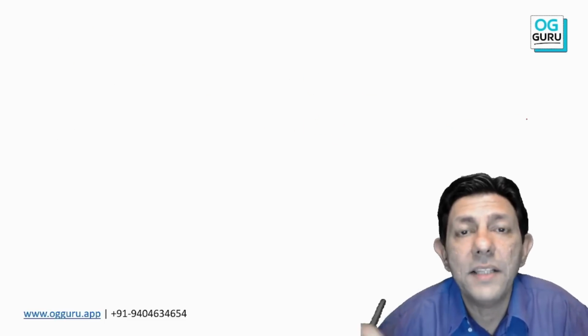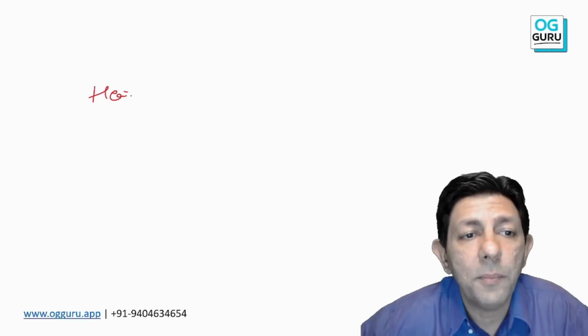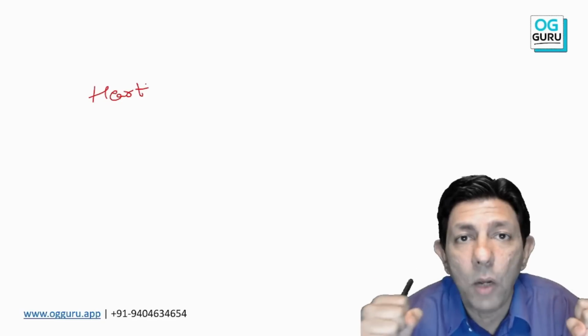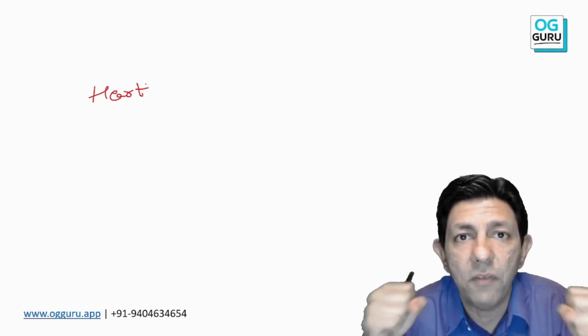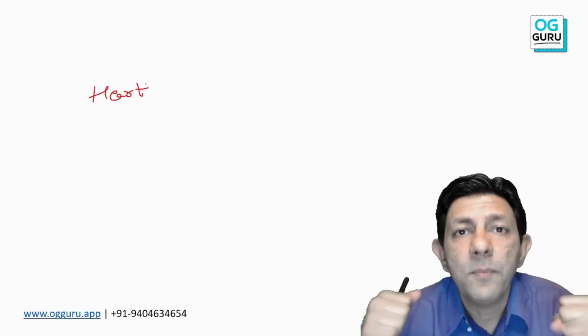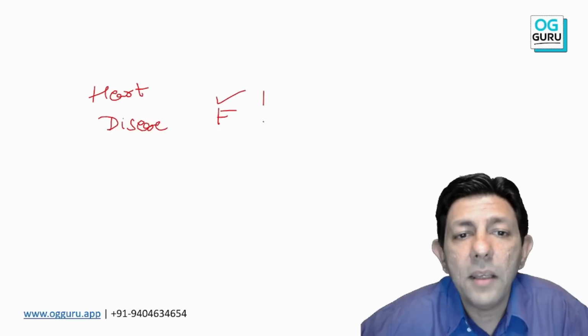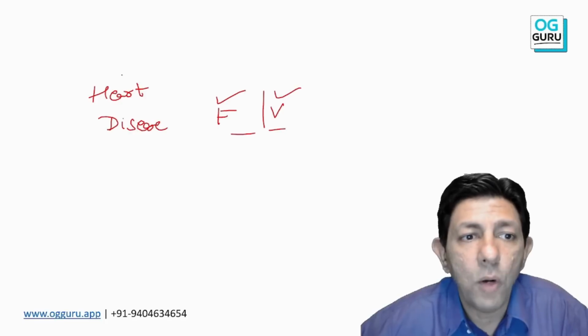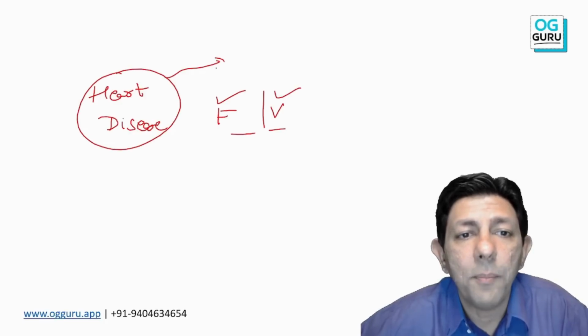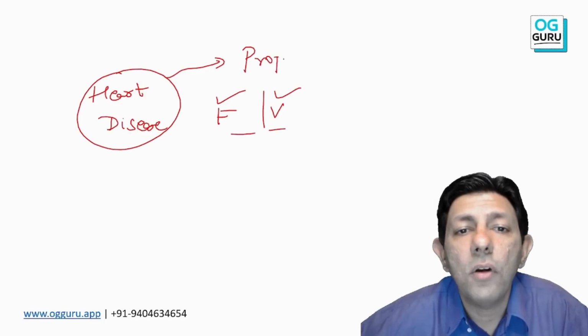Why? Because in a heart disease patient, I don't want her to bear down. While doing that bearing down effort, that Valsalva maneuver, she is likely to go into failure and complications. So in a heart disease patient, we can apply either forceps or vacuum. Both are allowed. And when we apply it, this is called prophylactic forceps.